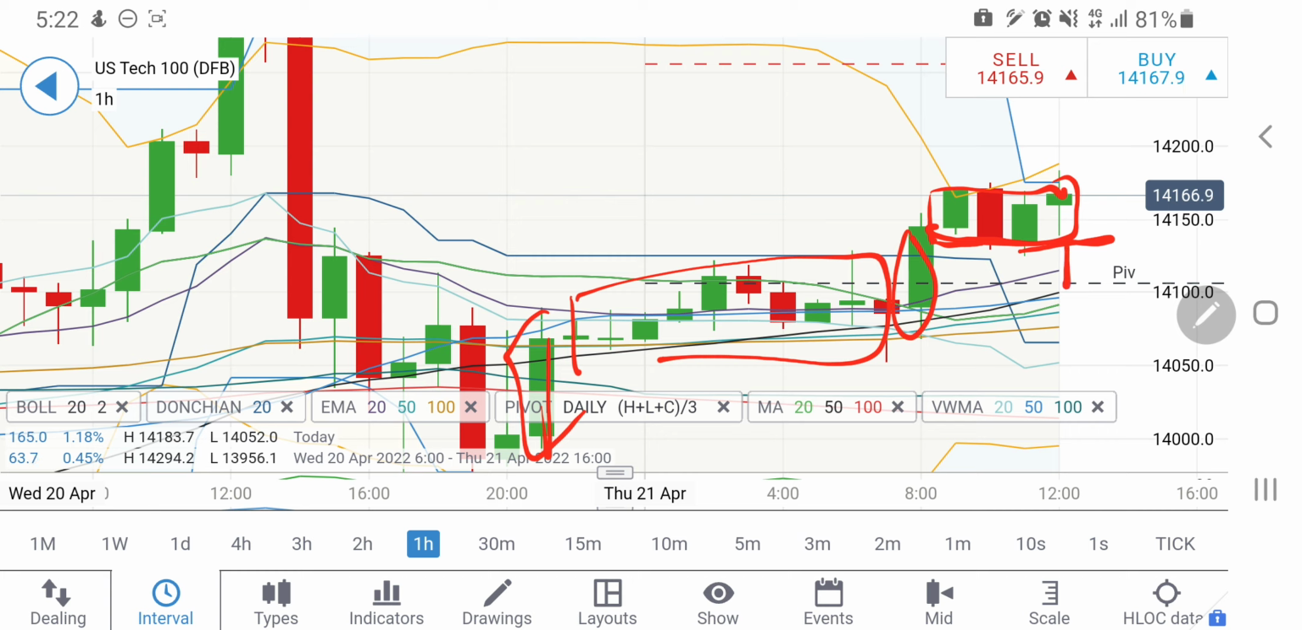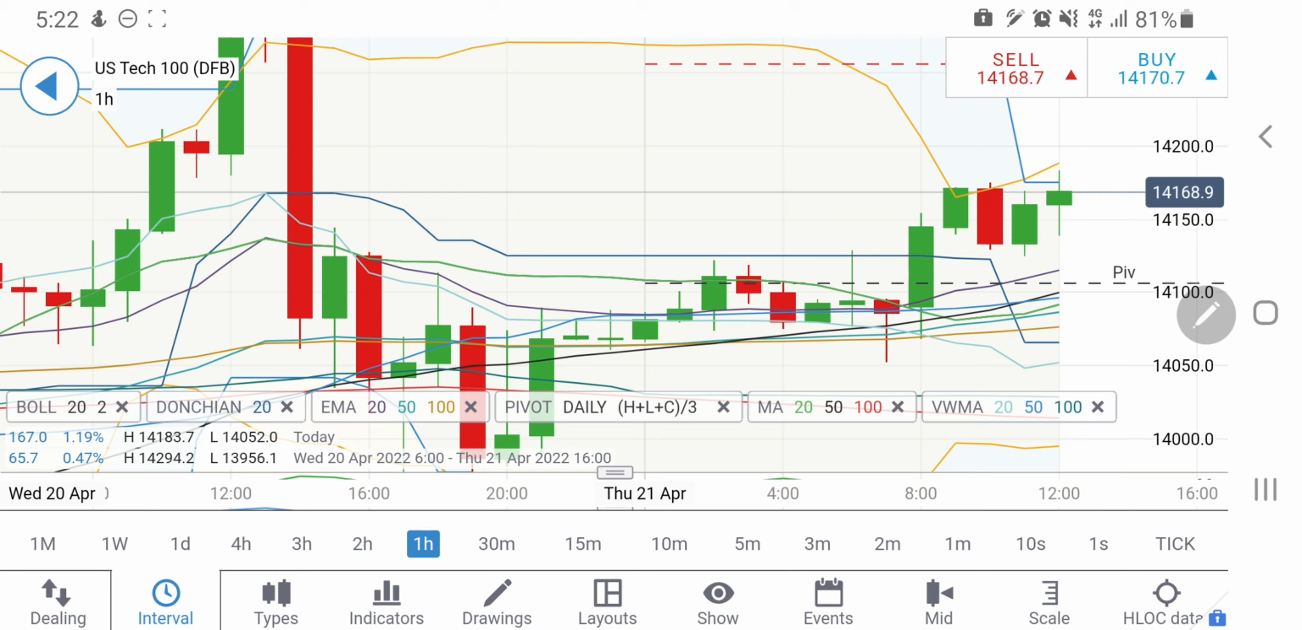Below 14130 you can go short, then you can expect, see, this zone between 14120, 14110 to 14070 is going to be important. If it breaks 14070, that is a definite short entry. So yes, you can take a short entry below 14130, then you can expect 14110, 14080 and 14070 levels.